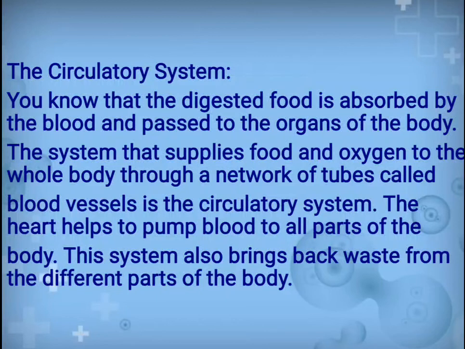So children, what does the circulatory system do? We have learned that digested food is absorbed by the blood. Now that digested food is required by all the organs of our body. So the circulatory system supplies this food and oxygen to the whole body through the blood vessels.